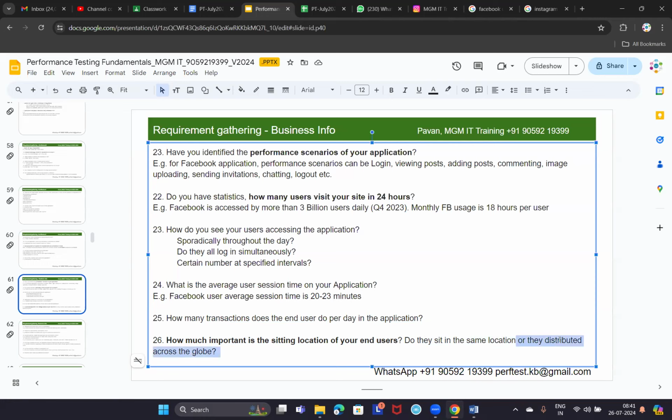We have a lot of examples of applications whose users are distributed across the globe. Can you give some examples? Amazon, Flipkart, Facebook, Instagram. All these users are distributed across different countries and continents. But can you give an example where users sit in the same location?